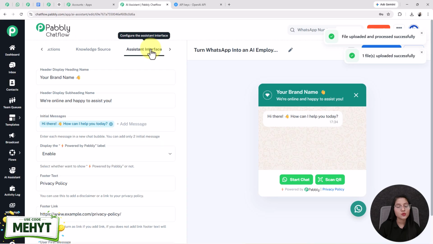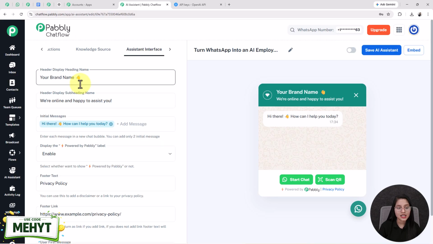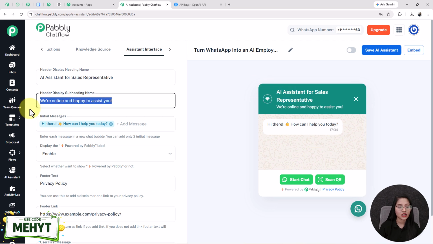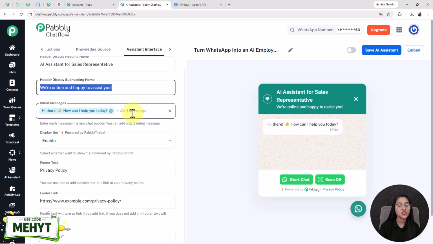assistant interface where you can design your AI assistant by making changes in each of these fields, where at first I'm entering the heading as AI assistant for sales representative, and you can see as soon as I have entered the heading here, it will automatically change here too. Next subheading I entered as we are online and happy to assist you. Initial message I have entered as hi there, how can I help you today? Here I added only one initial message, but you can add two.